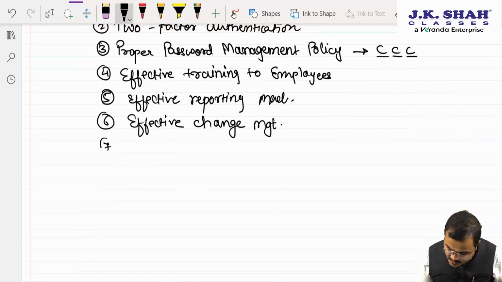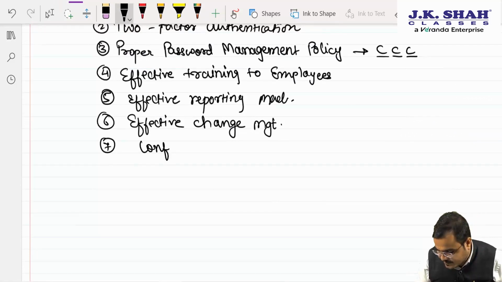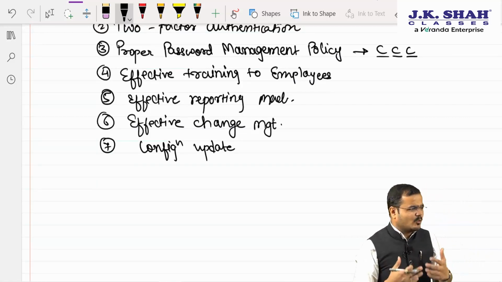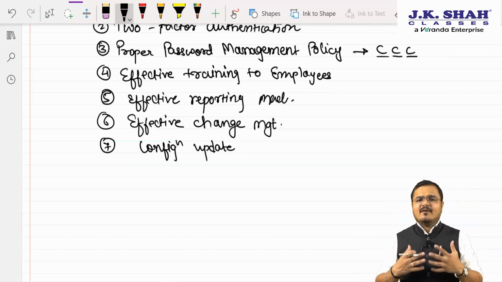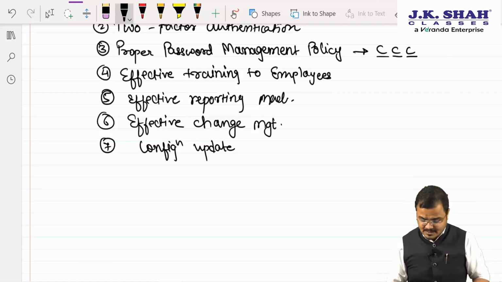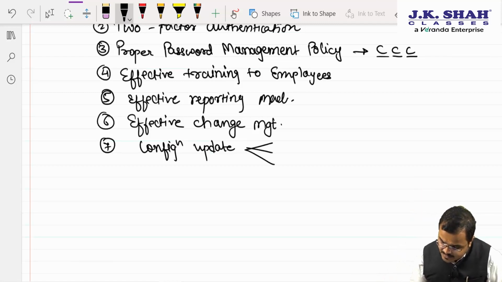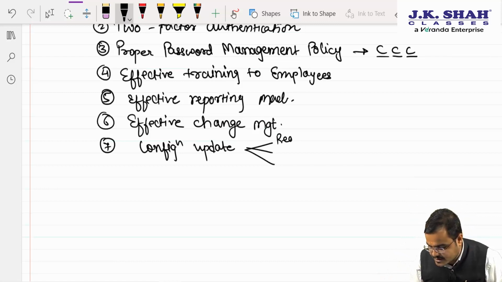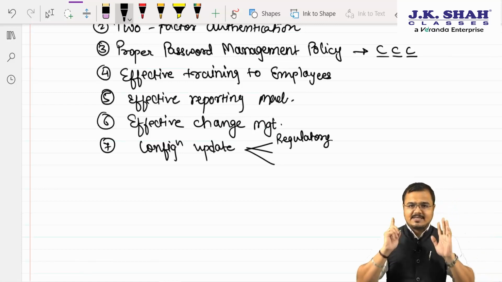Then chartered, it comes to what? Sir, configuration updates. Sir, configuration update means what? Or we can say robust configuration management. Whenever three things change, sir, what are the three things that change? Whenever the regulation changes, so there are regulatory changes. Sir, point number 1 is clear.